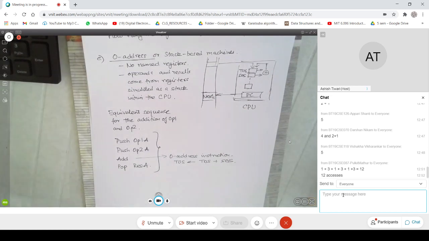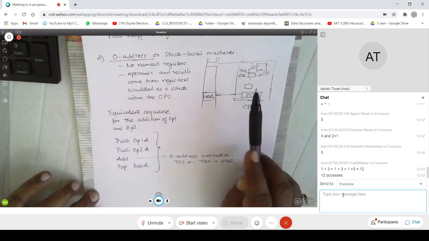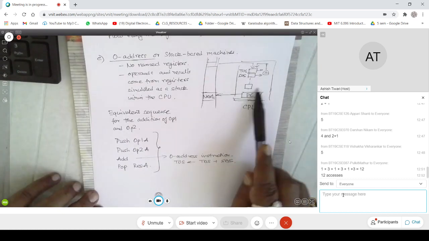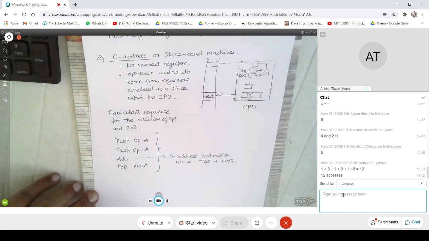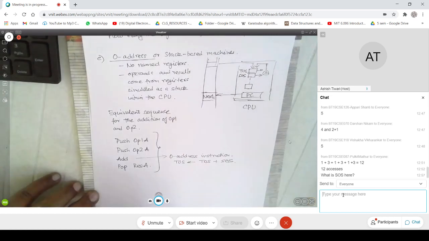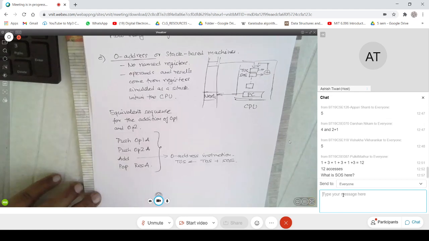I would like to put a word of caution. This stack is a very loose term, in the sense that it has been used in many places. Here, what I'm trying to say is that this stack is a stack of registers within the CPU. Usually you have something called a stack in main memory also. If you remember, you had a register called SP in some architectures. SOS stands for second of stack, and TOS means top of the stack. Is that fine?